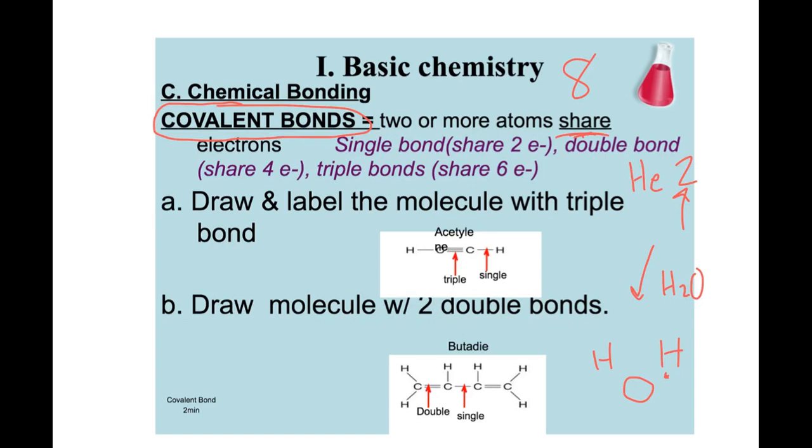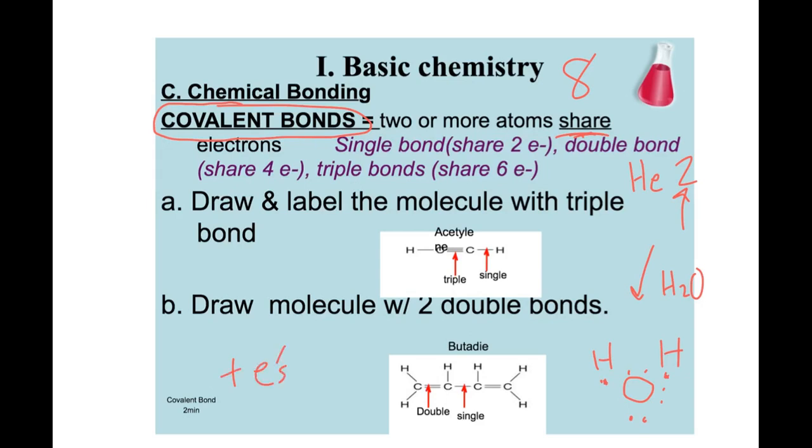So both of these hydrogen atoms are not happy because they both have just 1 electron. But this oxygen is also not happy because it's got 1, 2, 3, 4, 5, 6. So oxygen wants to add 2 electrons.